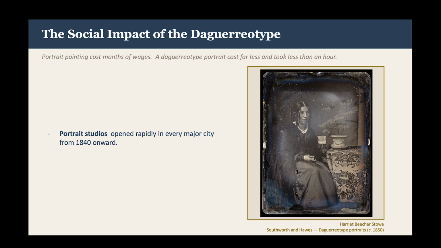Exposure times required subjects to sit still for 30 seconds to several minutes. Special headrests and posing chairs were invented and used to prevent blur. Children were difficult to photograph, and the daguerreotype was still too expensive for the very poor. Portrait studios opened rapidly in every major American and European city from 1840 onwards. And this image here that you see on the slide is of author Harriet Beecher Stowe, taken in the 1850s.